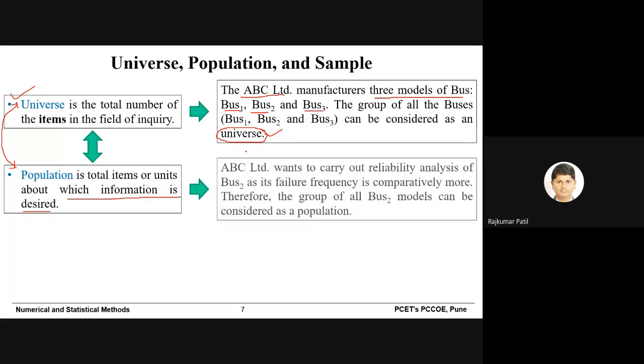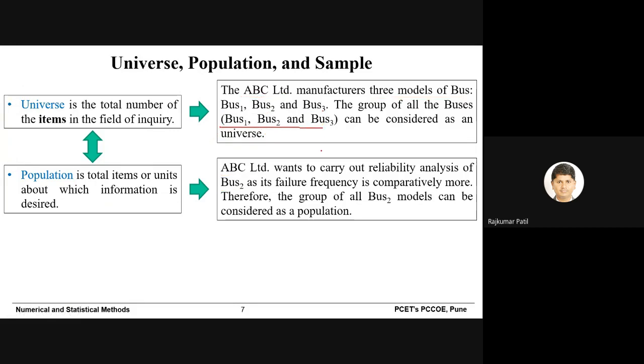For example, suppose you already defined universe as the group of all the buses, that is bus 1, bus 2, and bus 3. Now the company ABC wants to carry out a reliability analysis of bus 2, as its failure frequency is comparatively more. The company manufactures 3 types of buses.